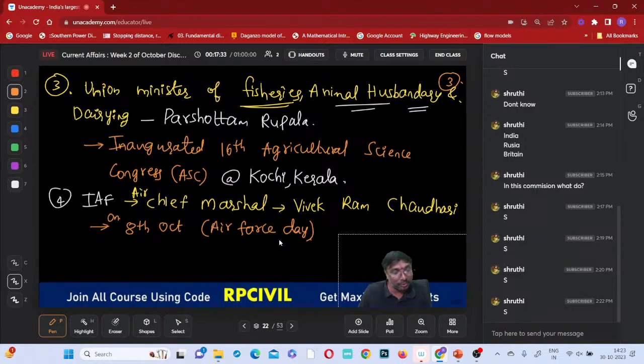New location, new ensign, right? New ensign for this, right? Unveiled. So what has this fellow done? Unveiled, right? What is the meaning of this unveiling?